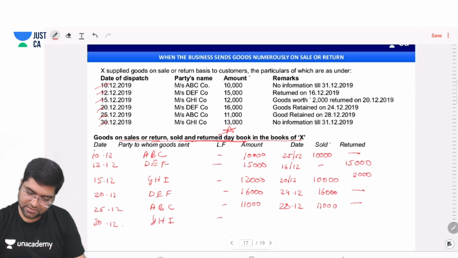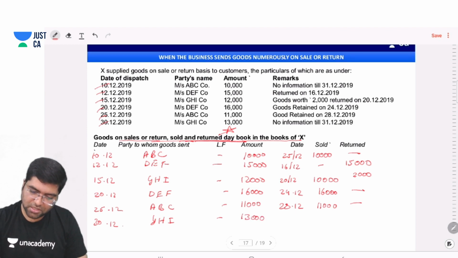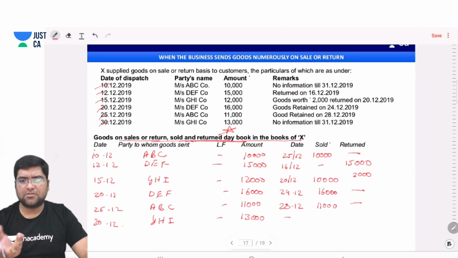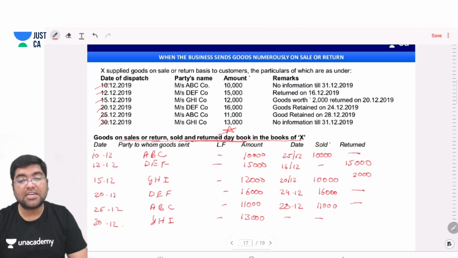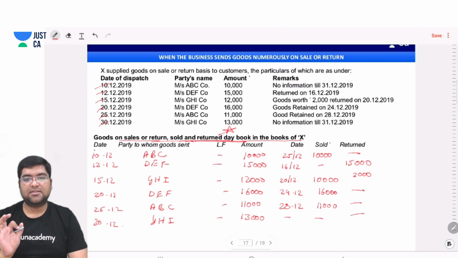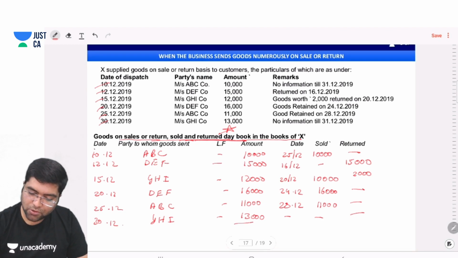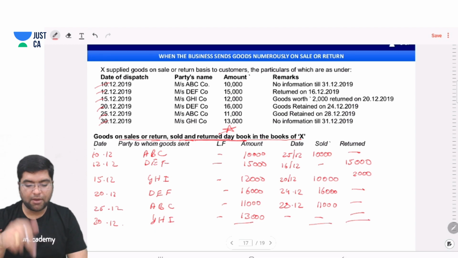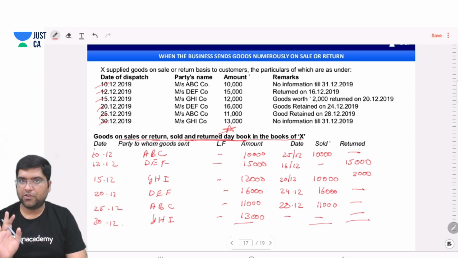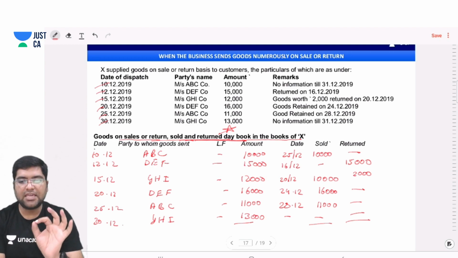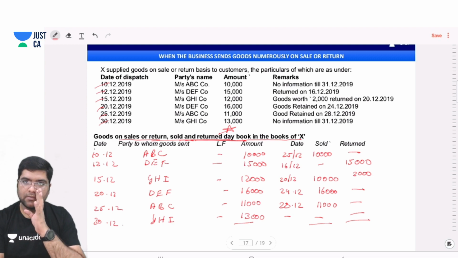And last, 30th December, GHI, no information has been received. That means only one day has been over, so the remaining 40 days are still remaining with the party. So we will not assume it to be sold, neither will we assume it to be returned. Yes, that amount will be balanced. You can do the total of remaining, total amount, total sold, and total returned. This is how the day book is prepared. And as I've already told you, we are doing nothing. We are just copying the question.